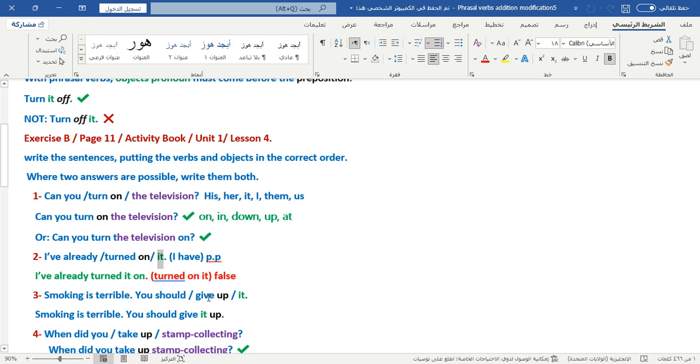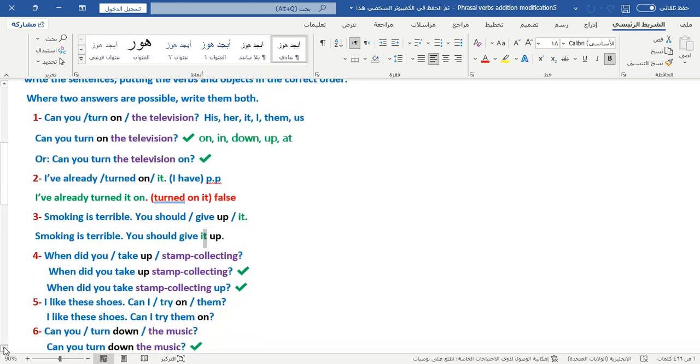After the main verb give, we should put the preposition or the pronoun object. Of course, we put the pronoun before the preposition.